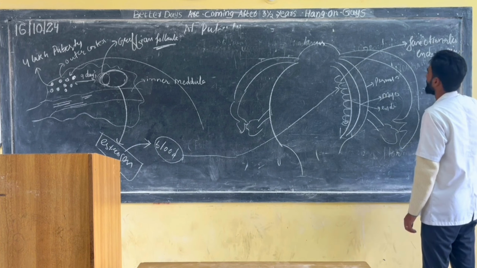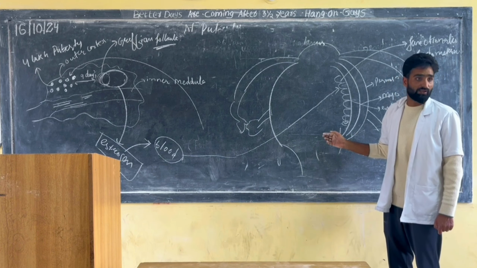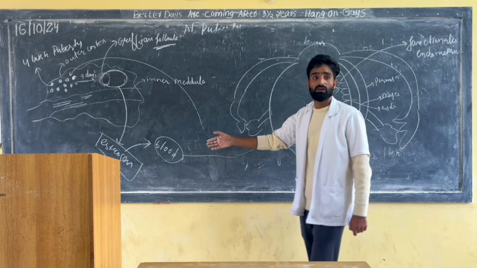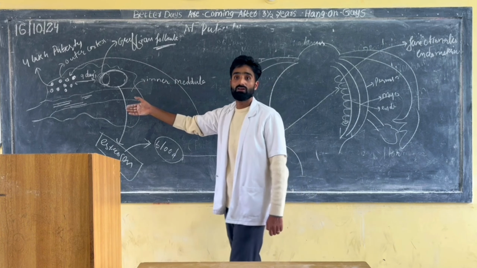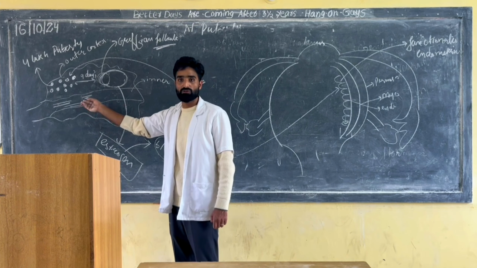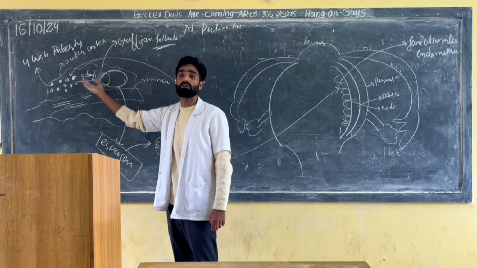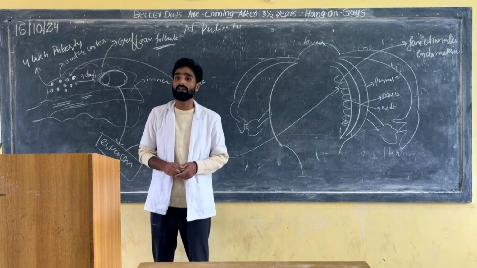Who made this functionalis endometrium? Estrogen. Where is that estrogen coming from? The Graafian follicle. Where is that Graafian follicle coming from? From the immature follicle. What happened to the immature follicle so that it changed into the Graafian follicle? Due to the presence of FSH, follicle stimulating hormone.